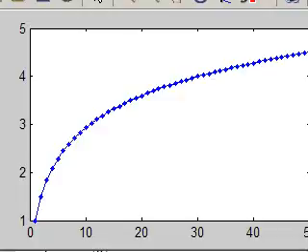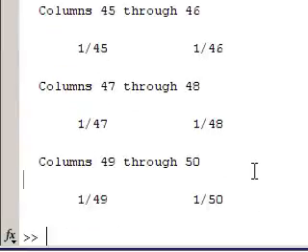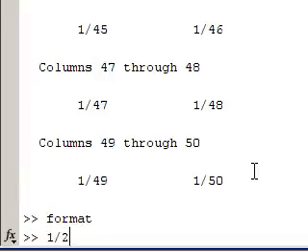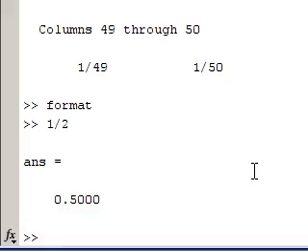So this just gives you an idea of how quickly you can prototype ideas and change the format of your command window to better deal with the data you're working on. And of course, if you want to bring it back to its regular format, just come down here and say format. And now 1 divided by 2 is again 0.5.